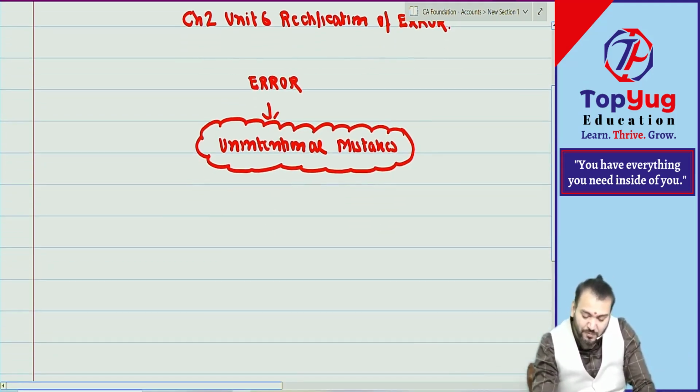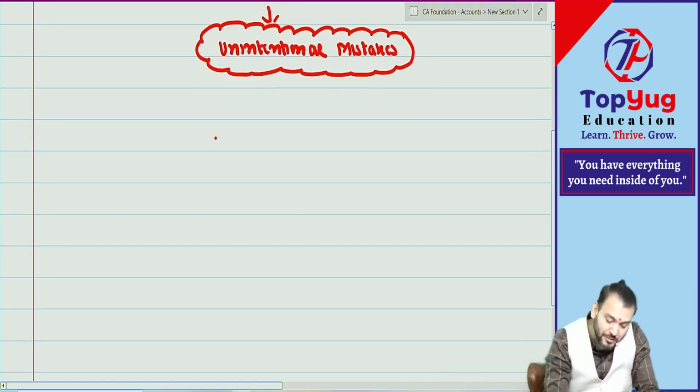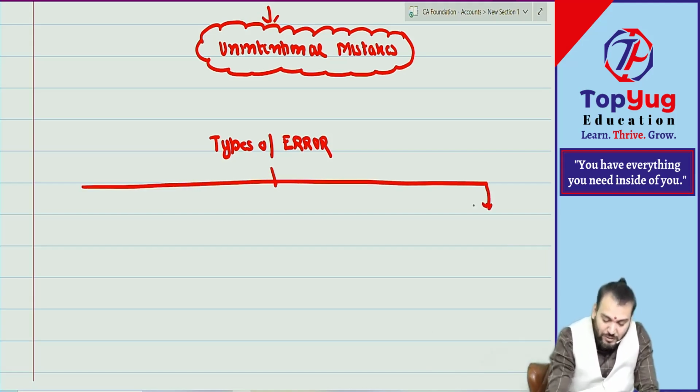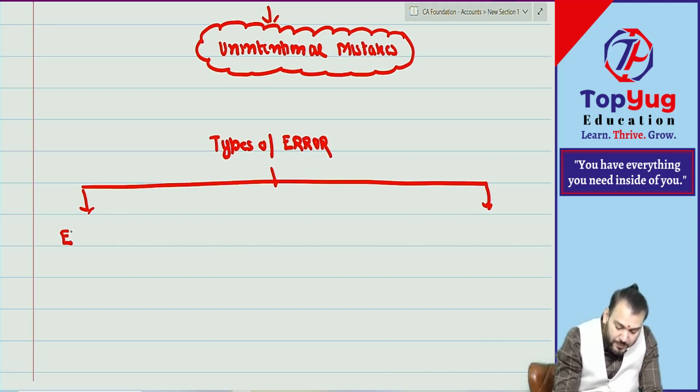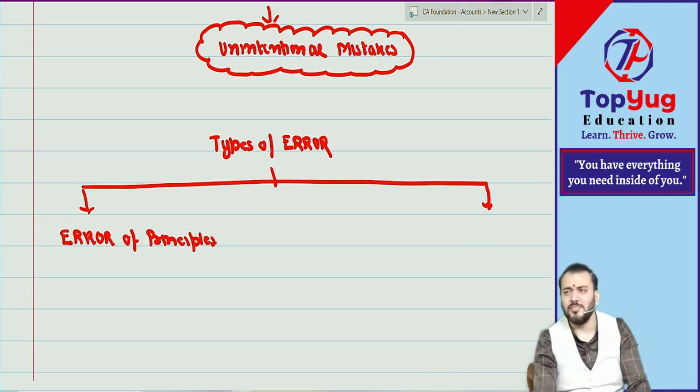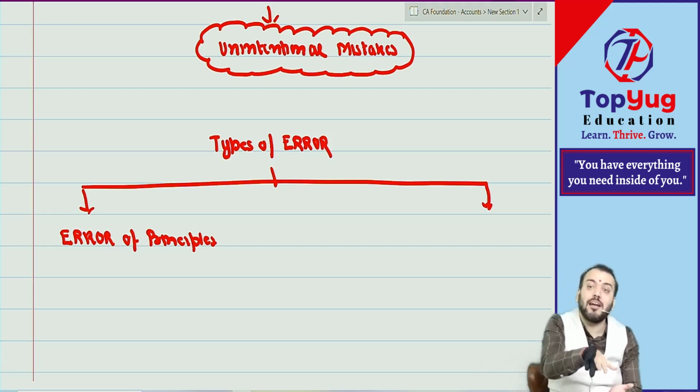Now to rectify, first we need to understand what are the types of error. So there are two types of error. One is known as error of principle. Error of principle is about accounting principle. Means you have made some mistake in applying an accounting principle.